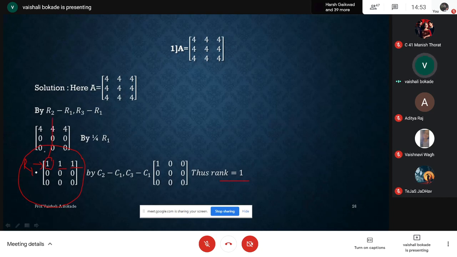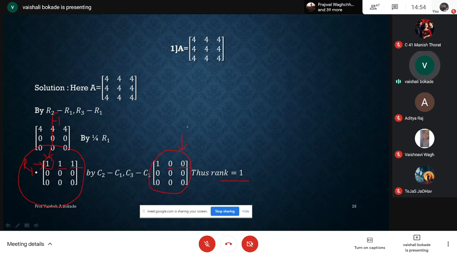So for converting the other two elements to 0, I have to use C1. How am I using C1? I'm going for C2 minus C1, and C3 minus C1, because I'm concentrating only on R1. The other two rows are 0, so I'll not concentrate on R2 and R3. So I'm getting these two elements as 0, and the other two rows are 0 rows. So I'm having only one non-zero row.